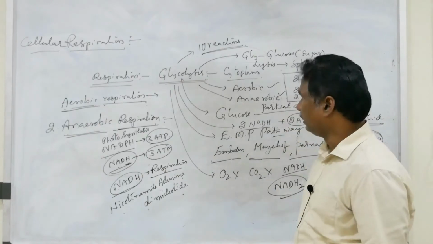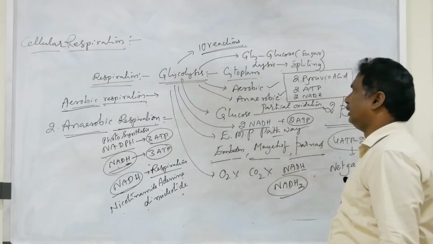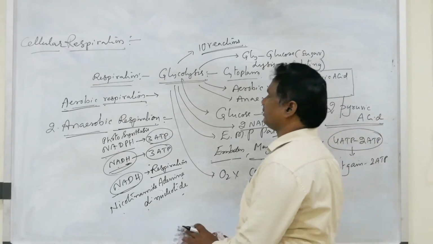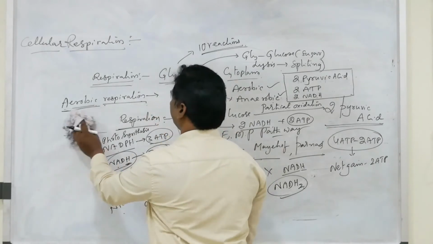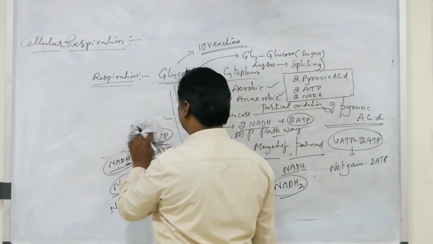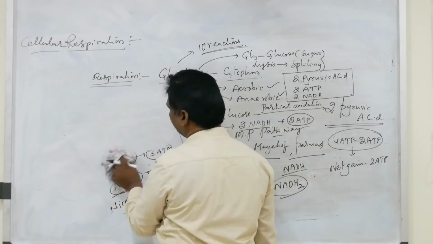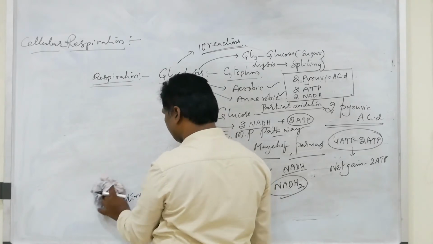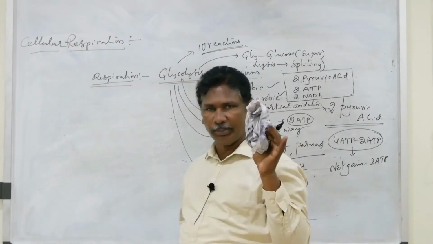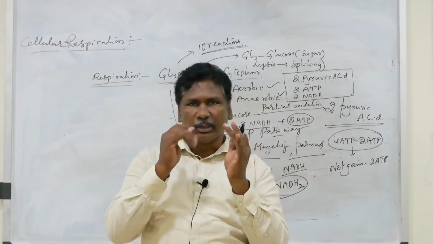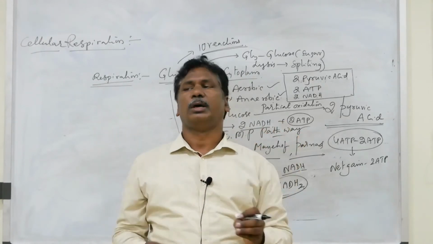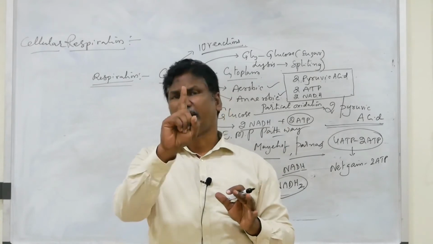Okay, next you can go to the mechanism of glycolysis. It has a multi-step reaction, so different types of components are formed. What is the main difference between respiration and combustion? In combustion, the entire food immediately undergoes oxidation and releases the total energy during burning. When we observe combustion or burning, the entire organic material burns and releases total energy at a time.